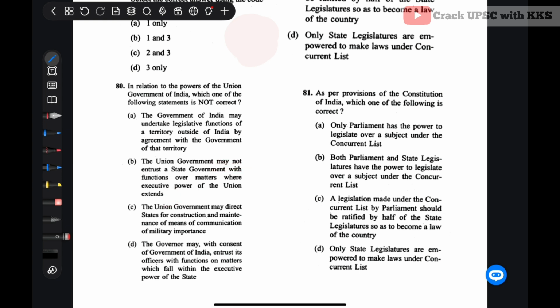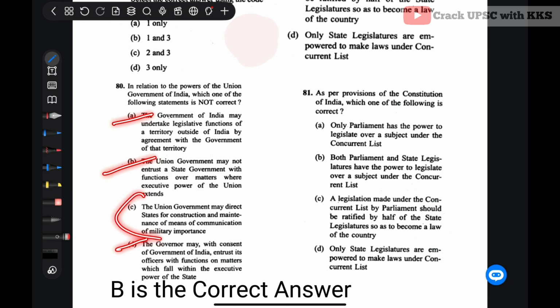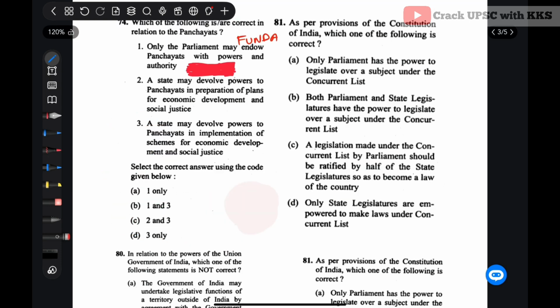It may. The Union Government may direct states for construction and maintenance of means of communication of military importance. That is also correct. The governor may, with the consent of the Government of India, entrust its officers with functions on matters which fall within the executive powers of the state. That is also correct. So A, B and D are correct, while C is incorrect. Let's see the next question.